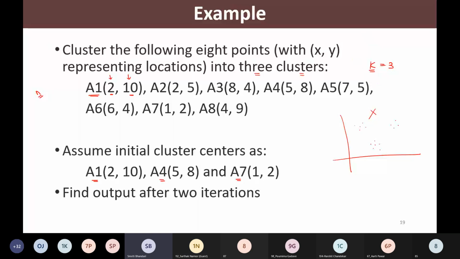We want to know in how many clusters we would like to segment out our customers. Or if I am talking about image segmentation, say I want to go for binarization of the image, meaning I have a gray color image and I want to convert it into a binary image.